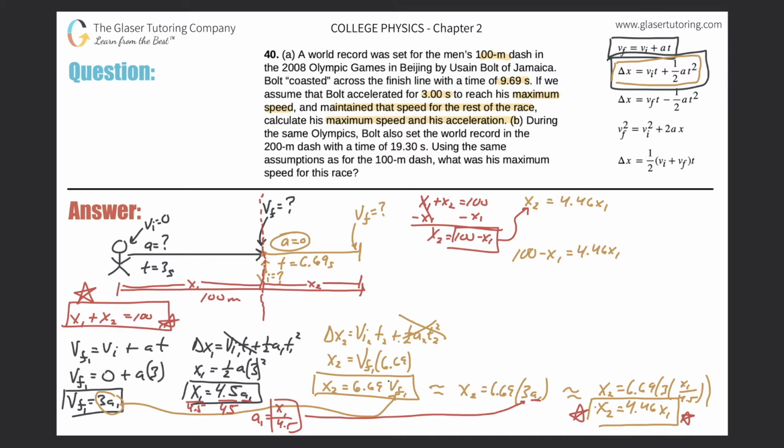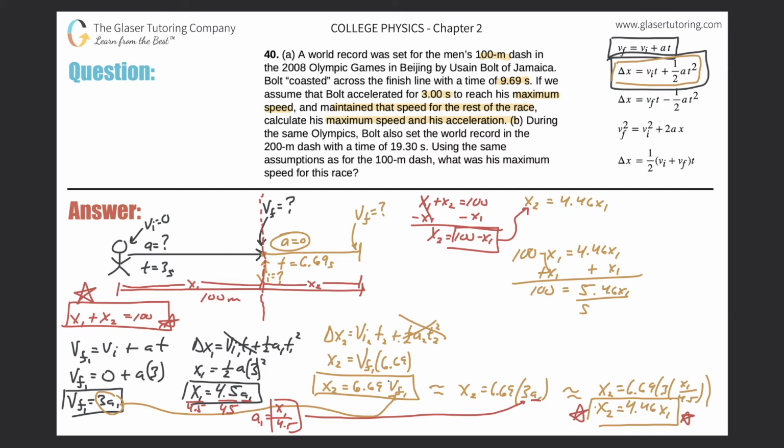Hooray. Thank goodness. Now I have one equation with one unknown. This is amazing because now I can actually solve for x1. So I add one of the x1s on over. So we get 100 is equal to, excuse me, not 4.46, 5.46 x1. Now this looks kind of like a multiplication sign. I didn't mean for it to, but it has to be an addition sign, because we're adding it.